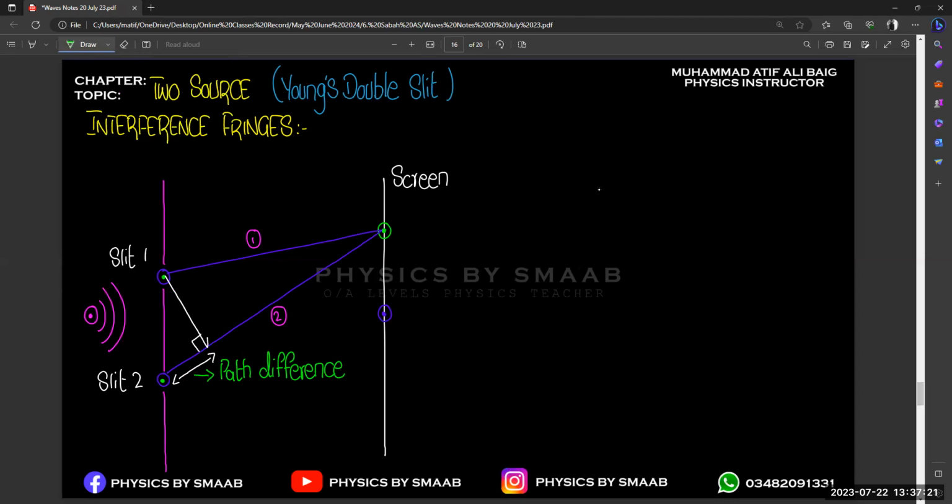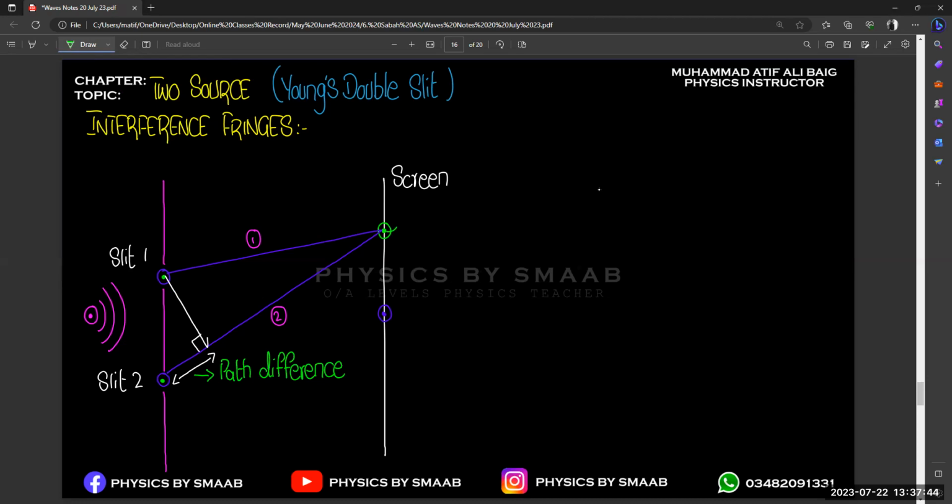Right. And there may be constructive interference on the screen and there may be destructive interference on the screen, right? It depends upon their phases, their movement. We are not going to talk about a specific point because we don't know whether we are going to have constructive or destructive interference here.